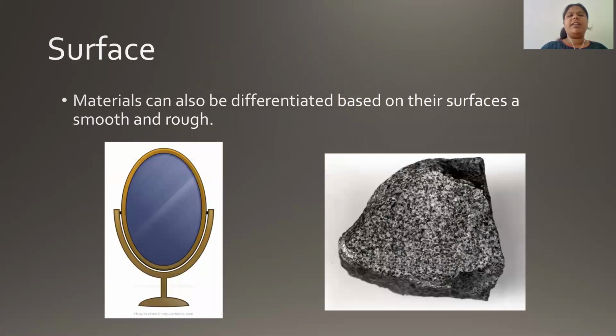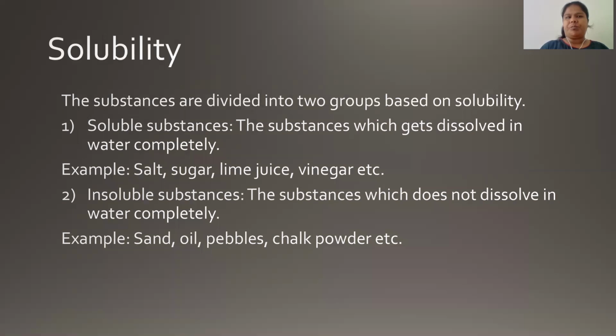The third property by which we differentiated materials was surface. Based on the surface, we saw two types of materials, having smooth surface and rough surface. The surface of the material will also define various properties of the materials. The first property we saw was the reflection of light. A material having a smooth surface will reflect the light easily and in a straight path, whereas a material having a rough surface will not reflect the light in a straight path.